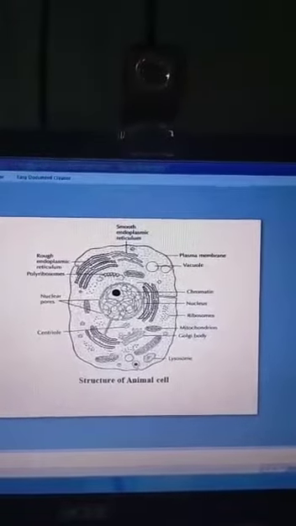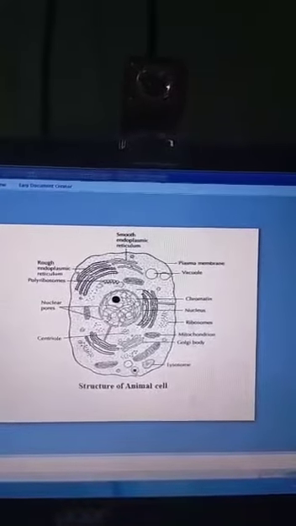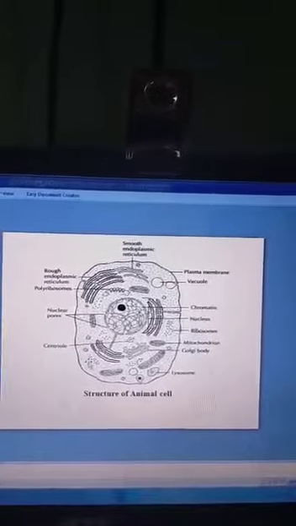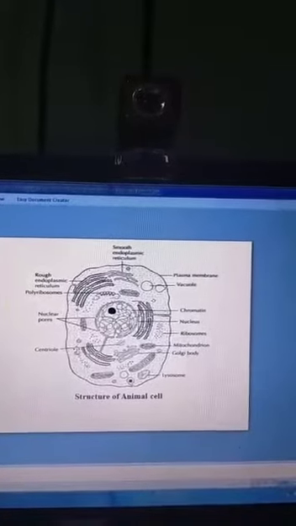Okay, next one is the centrosome. The centrosome is near the nucleus, a small rod-like structure. It is attached to microtubules in the wall. Its function is to activate the process of cell division.